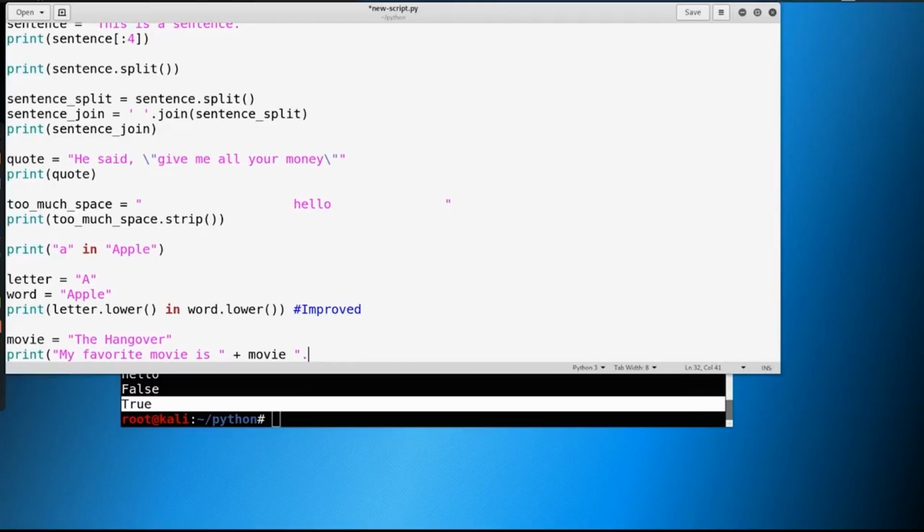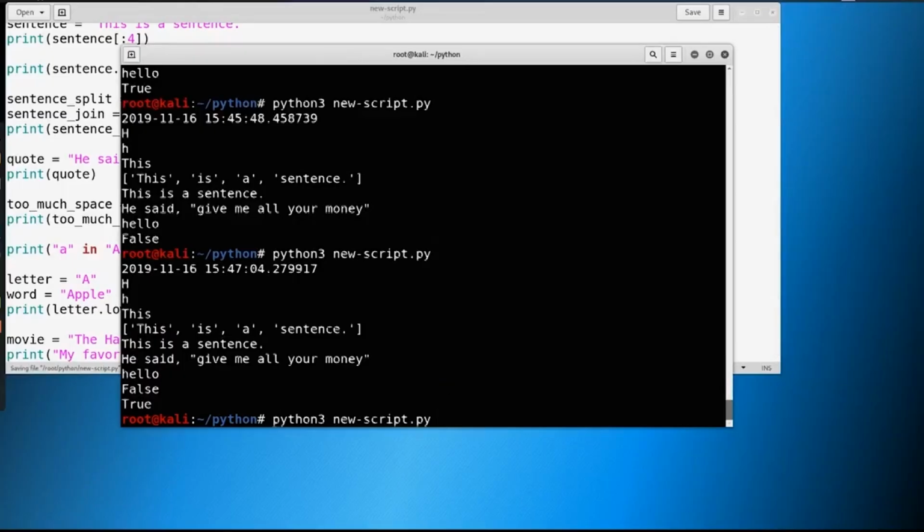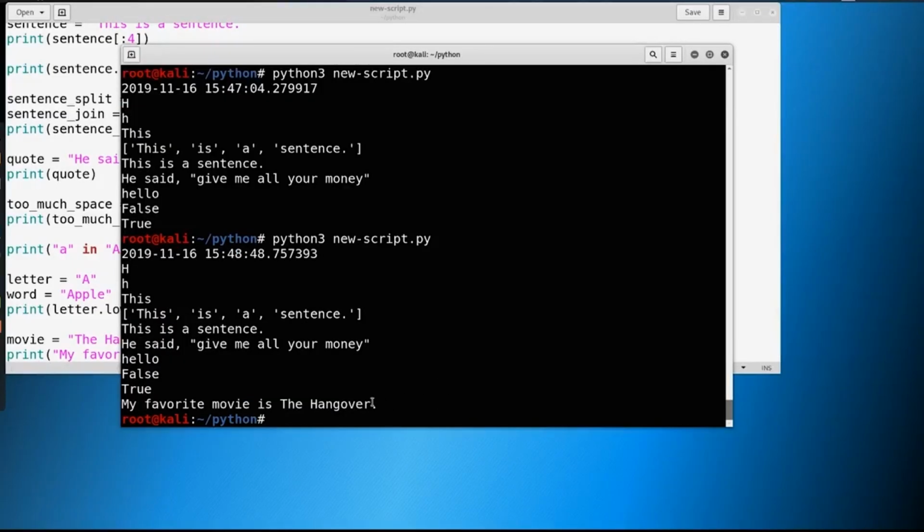We can improve upon this. We could say my favorite movie is, and then we can just add a little placeholder here and then put a period. Now, what we do after this is we just say dot format, and then we say movie. And now it knows to put in the movie that we have here, or the variable that we have stored in movie. It knows to put it into these brackets here. We save this and watch what happens. My favorite movie is The Hangover.